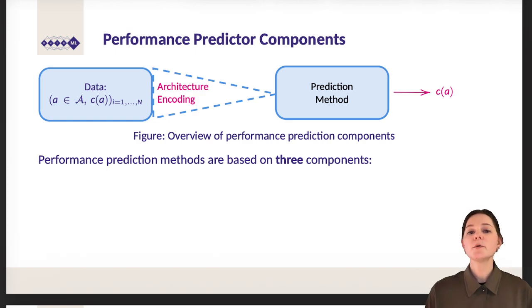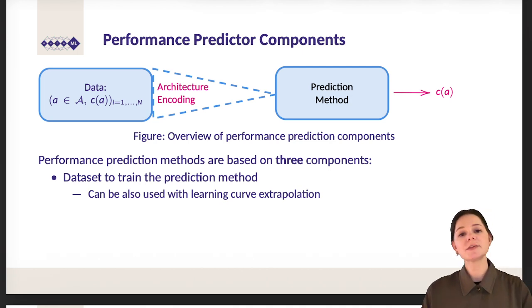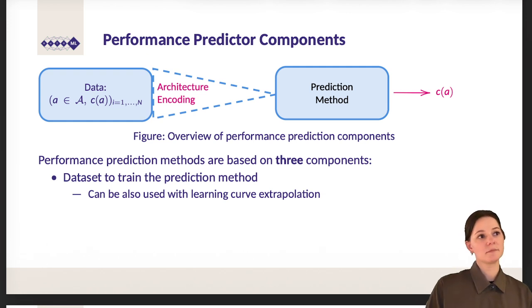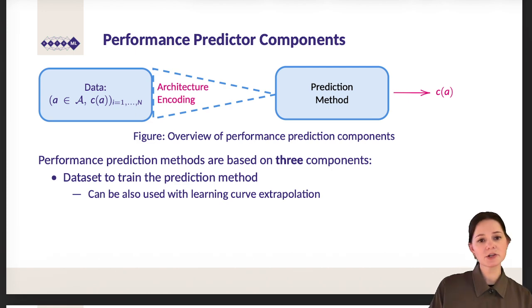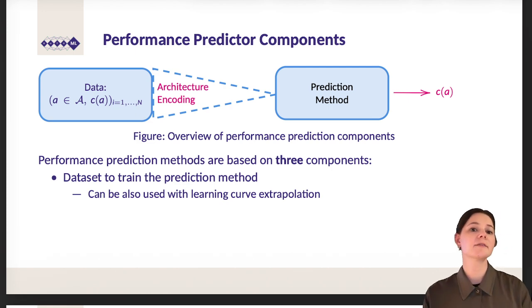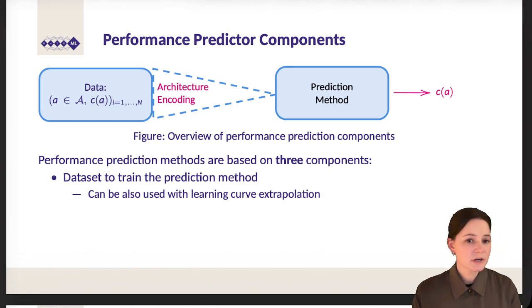The overall components of a performance predictor are based on three different parts. The first part is the actual data set to train the prediction method on. Here the data set is the architecture as well as the validation accuracy. So the architecture a from the search space and the ground truth validation accuracy C of a, for capital N different neural networks, which can also be the learning curve extrapolation, for example.